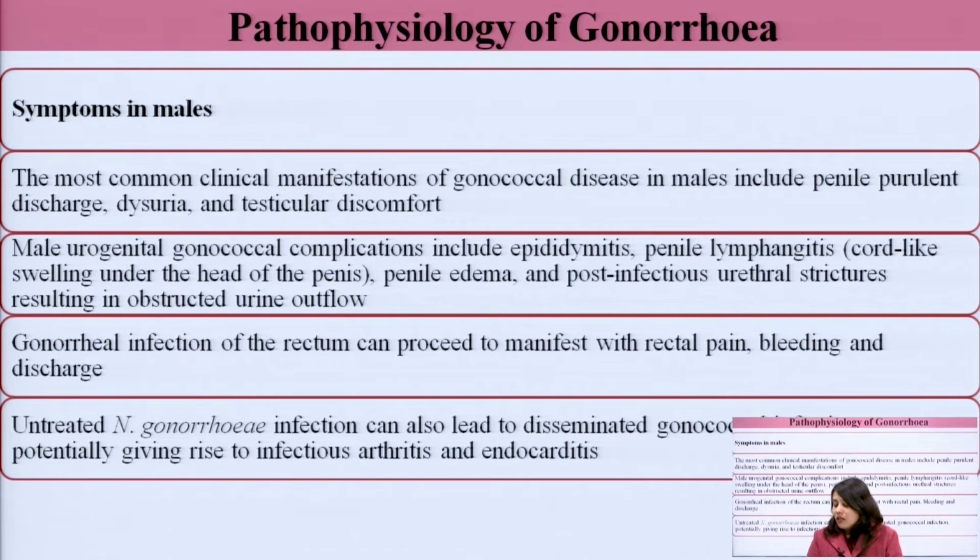Untreated Neisseria gonorrhea infection can also lead to disseminated gonococcal infection, potentially giving rise to infectious arthritis and endocarditis. Like other infections, this infection can also enter into the bloodstream. Once it is lodged in the bloodstream, a very important site where Neisseria gonorrhea lodges its next infection is the joints, resulting in infectious arthritis, that is inflammation of the joints due to infection by Neisseria gonorrhea. And endocarditis means it lodges infection.